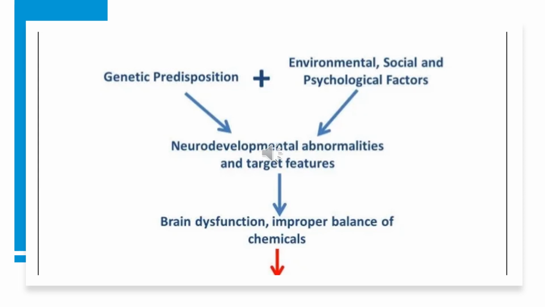Next, we can go to the environmental, social, and psychological factors. Various environmental factors have been implicated in the development of schizophrenia. This includes prenatal and perinatal complications such as maternal infections, malnutrition, or even stress during pregnancy. Exposure to toxins or drugs during critical periods of brain development, and psychosocial stressors such as childhood trauma, urban upbringing, or social isolation can also be contributing factors.